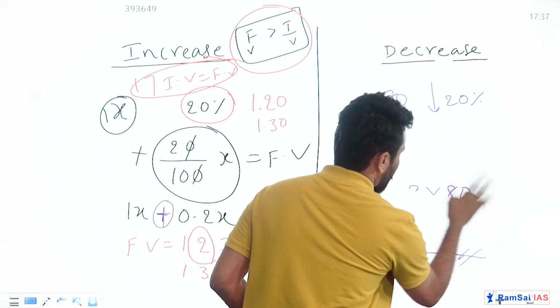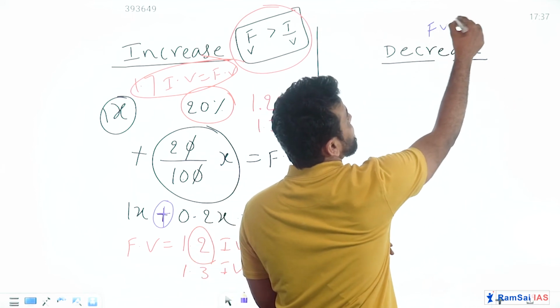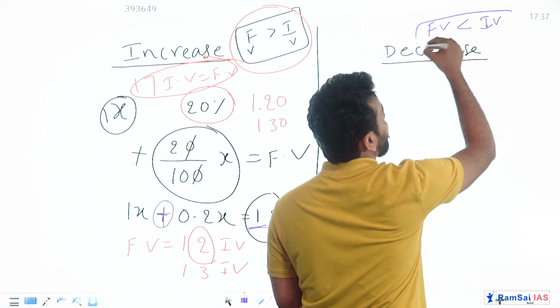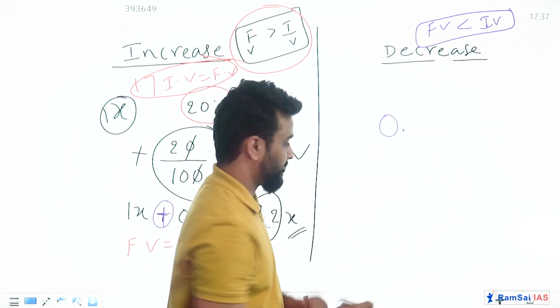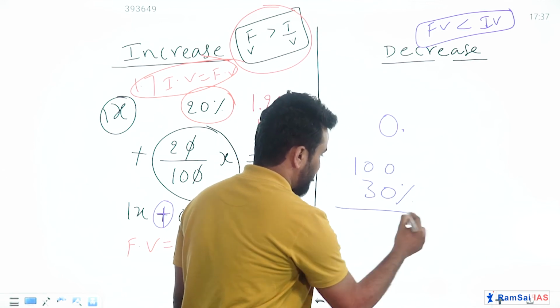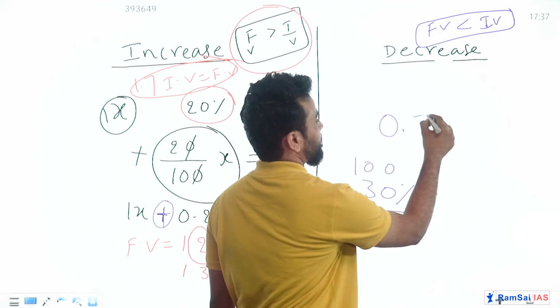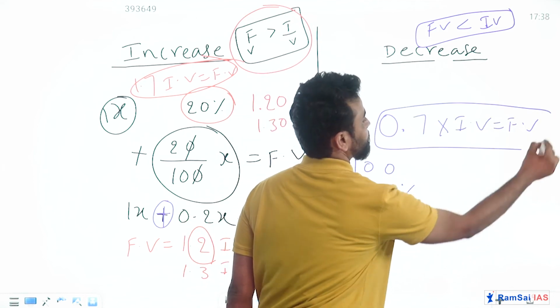See, if it is decreased, or if the final value is less than the initial value, blindly put 0 point. How much decreased? 30%. So subtract 30 from 100, you will get 70. 70 into initial value gives you final value.